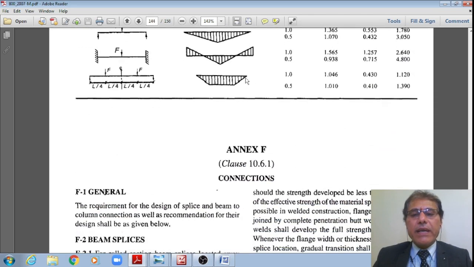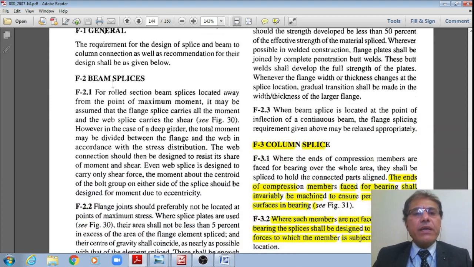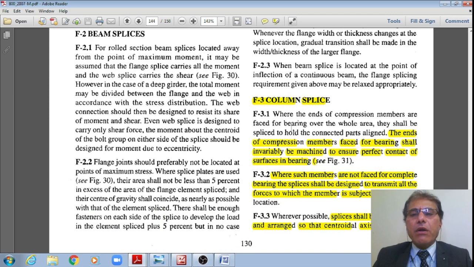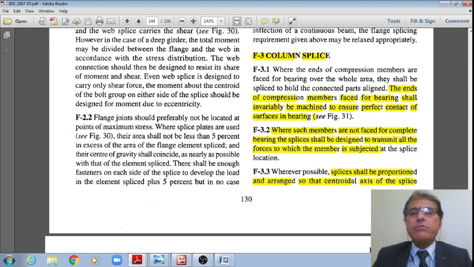This is annex F, which deals with the beam splices as well as the column splices. Now I will just move to the column splices, where the ends of the compression members are faced for bearing over the whole area. They shall be spliced to hold connected parts aligned.